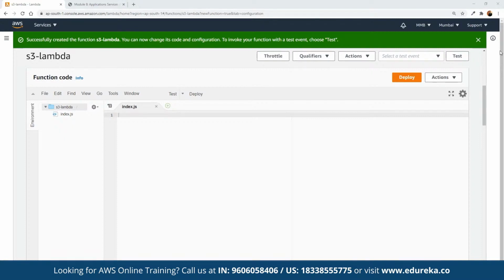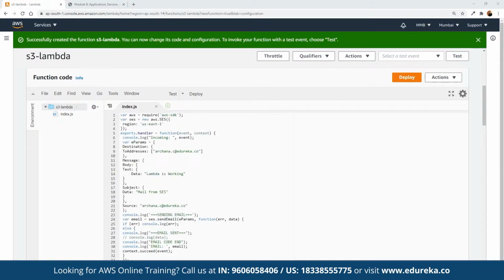All right, so here we already have a predefined function for sending out the email notifications that we are going to perform using Lambda. Basically here we have a function defined in Node.js where we define the export handler. Now basically here we have regions.